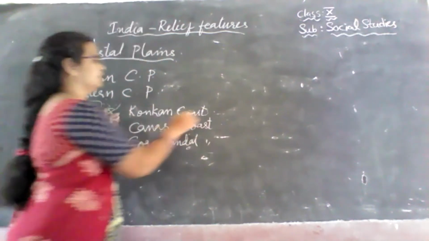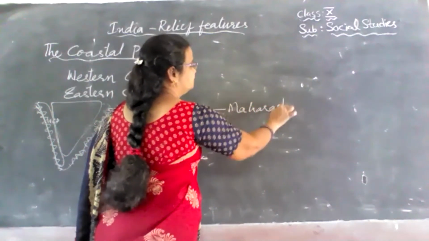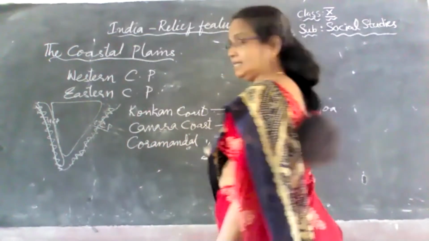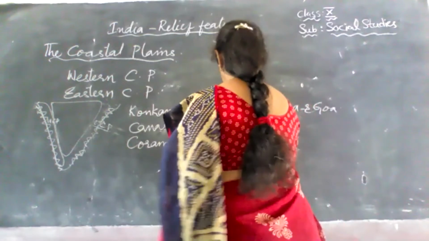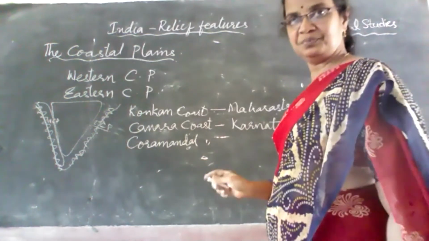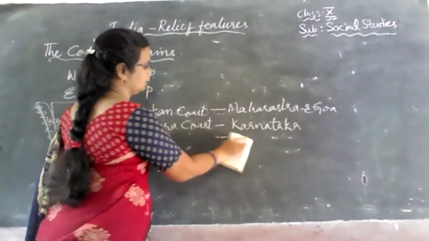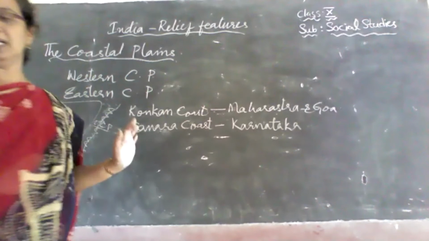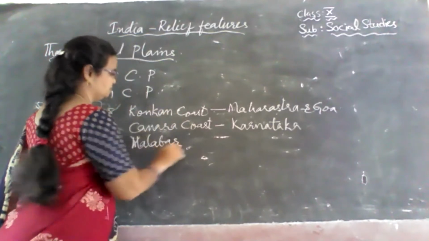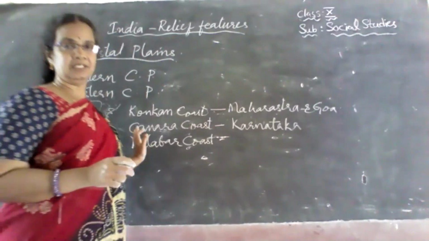The Konkan coast touches Maharashtra and Goa, children. Whereas the Canara coast touches Karnataka. And whereas the Coromandel coast, sorry, not the Coromandel coast, it is the Malabar coast. Sorry, the Coromandel coast is on the eastern side, children. It is the Malabar coast. Malabar diamonds, have you heard about it? The Malabar coast touches Kerala.